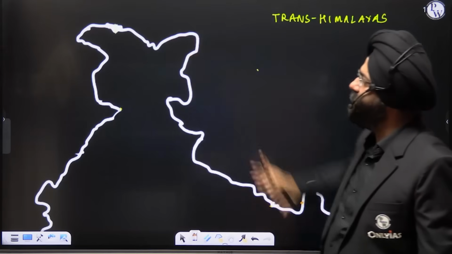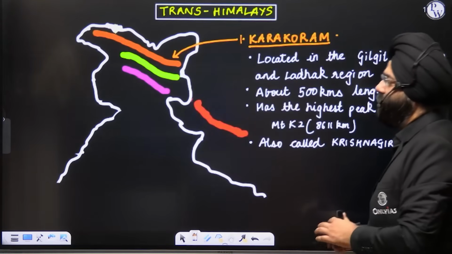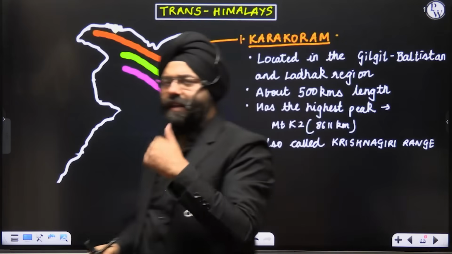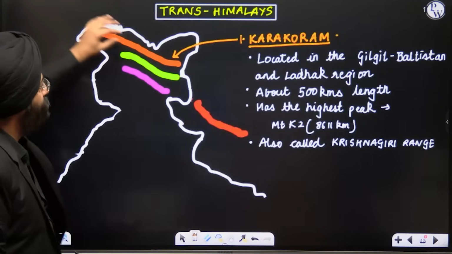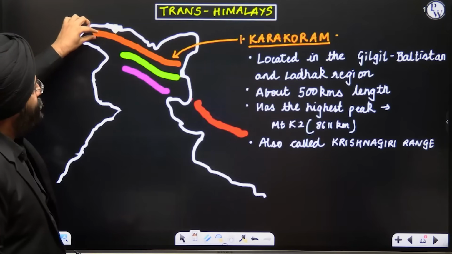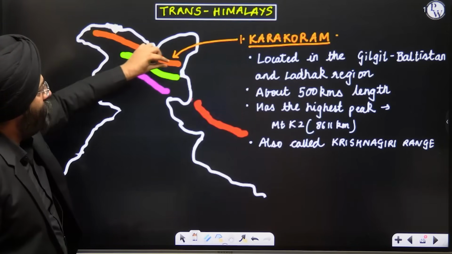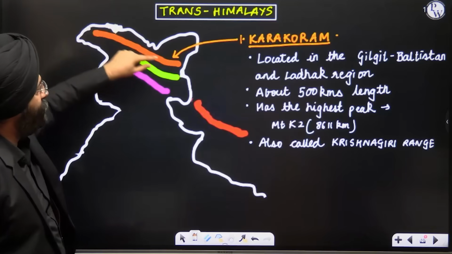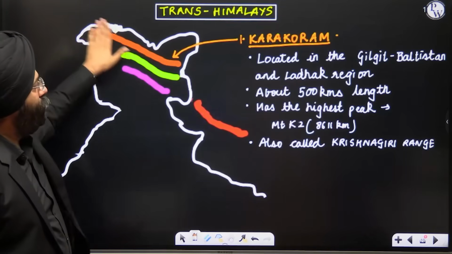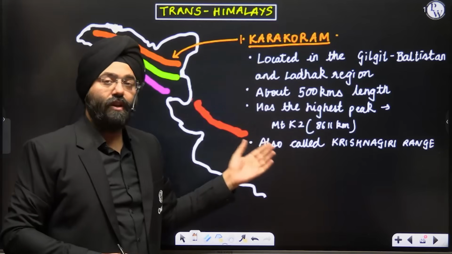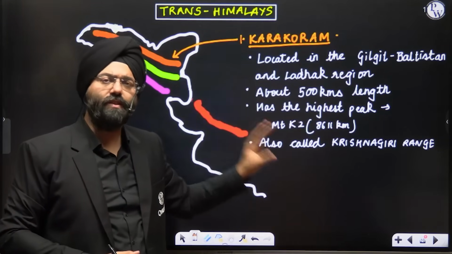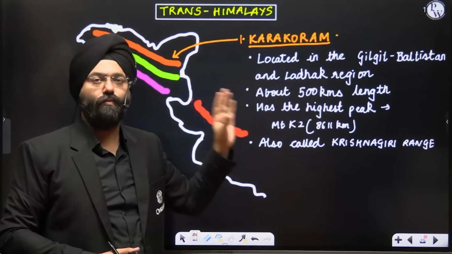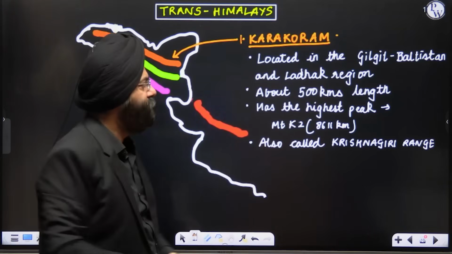Let's see the Trans-Himalayas. The Trans-Himalayan ranges basically comprise various further ranges, right? So, what are the Trans-Himalayas? Now, these are composed of first the Karakoram range. This is the Karakoram, right? Now, when I am writing certain things over here, you have to note it down because this is a detail that you should know and it is more than sufficient for you to know them. That can be asked in your prelims also and mains for that matter.